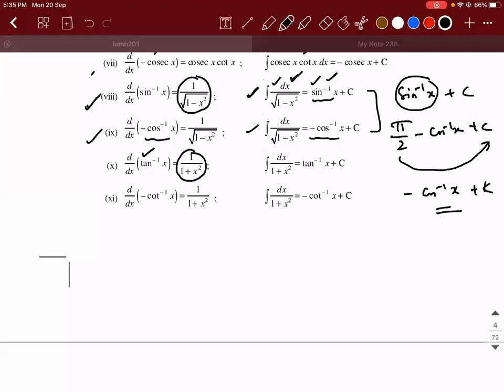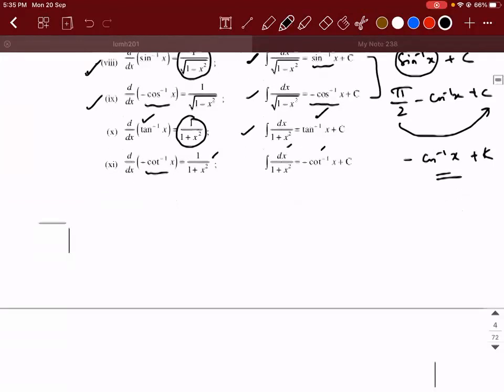Similarly, derivative of tan inverse x is 1 by 1 plus x square. Then integral of 1 by 1 plus x square is tan inverse x plus c. Derivative of minus cot inverse x is 1 by 1 plus x square. Then integral of 1 by 1 plus x square is minus cot inverse x plus c.